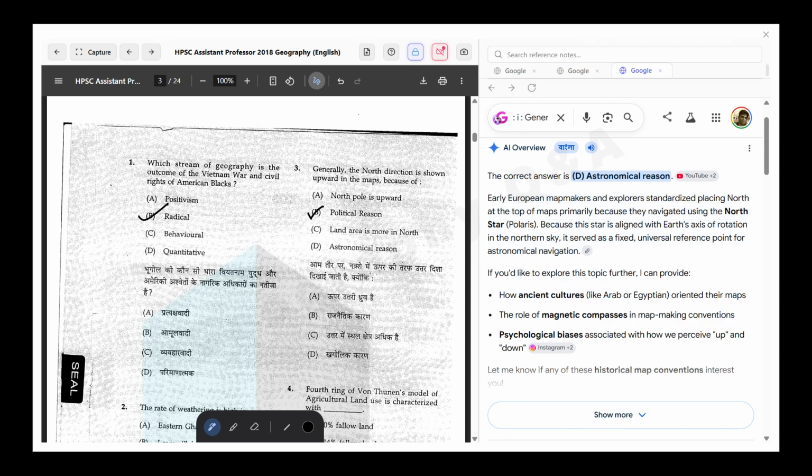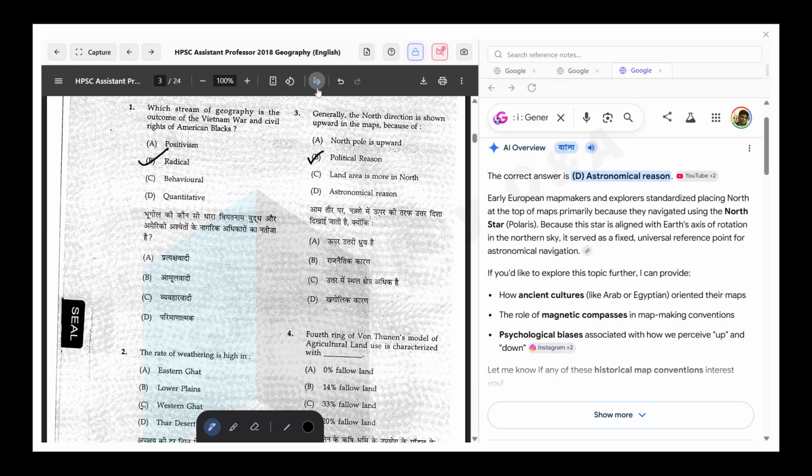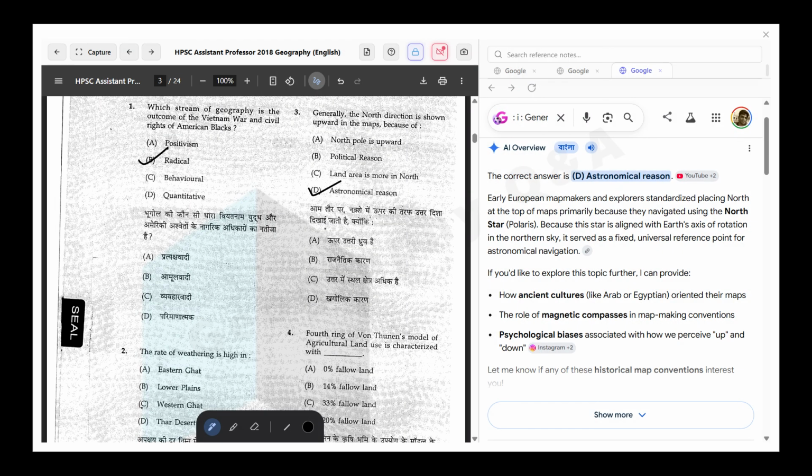Early European mapmakers standardized placing north at the top of maps primarily because they navigated using the North Star, or Polaris, because this star is aligned with Earth's axis of rotation in the northern sky. It serves as a fixed universal reference point for astronomical navigation. So it is not a political decision, rather an astronomical reason.